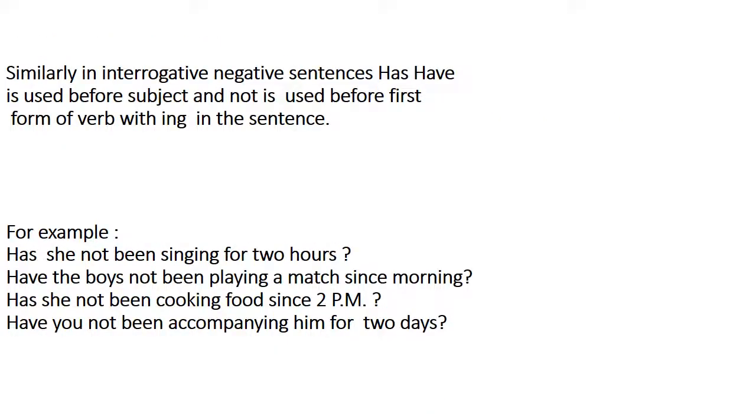Similarly, in interrogative negative sentences, has or have is used before the subject and not is used before the first form of verb with ing in the sentence. For example, has she not been singing for 2 hours? Have the boys not been playing a match since morning? Has she not been cooking food since 2 p.m.? Have you not been accompanying him for 2 days?